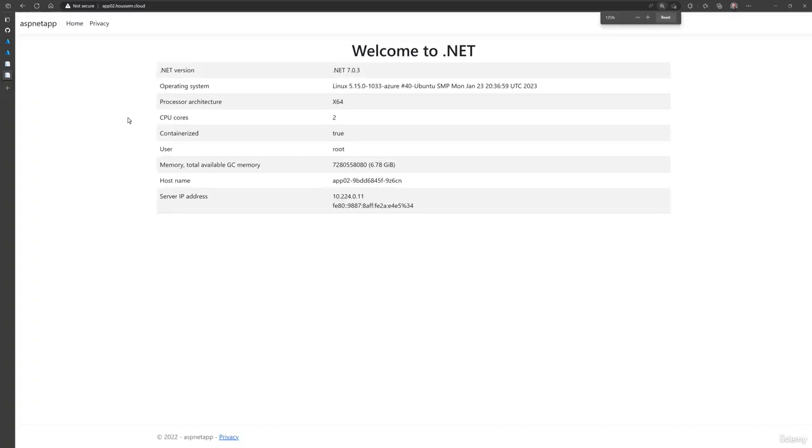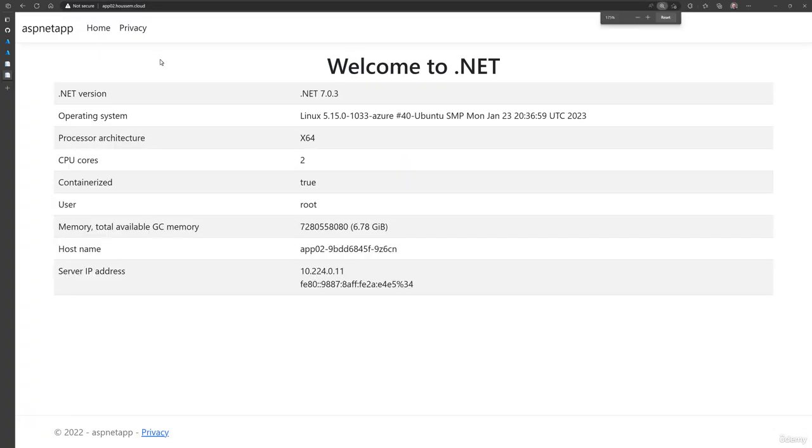Then if I move to my browser and open that custom domain name, I will see here my application exposed on that custom domain.